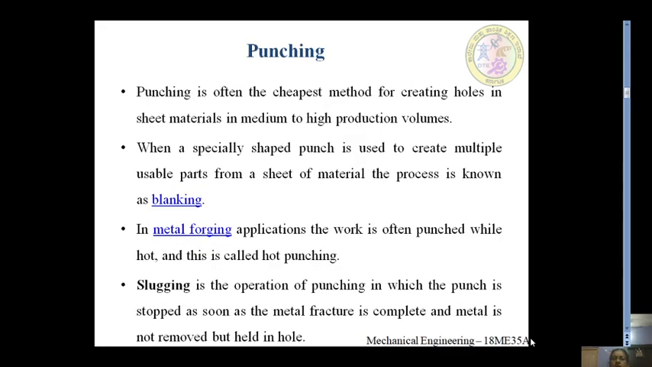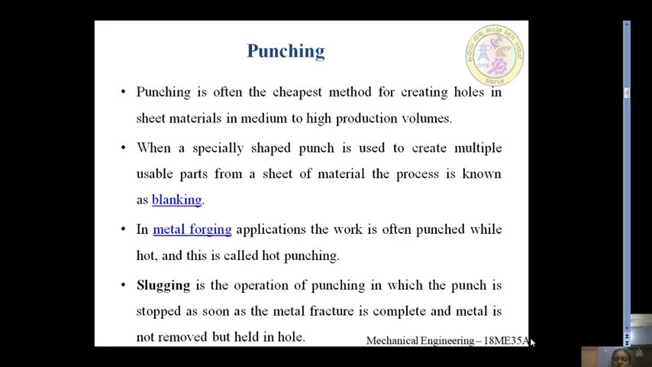Compared to some processes, punching is the cheapest method for creating holes in sheet material in medium to high production volumes. When a specially shaped punch is used to create multiple usable parts from a sheet material, the process is known as the blanking process. In metal forming applications, the work is often punched while hot, and this is called hot punching. Slight heat is provided which helps the plastic deformation of the material, so a low load is sufficient for making the hole in it.